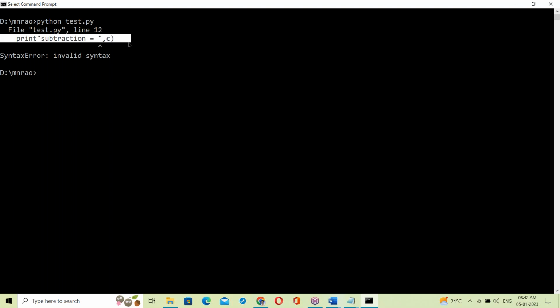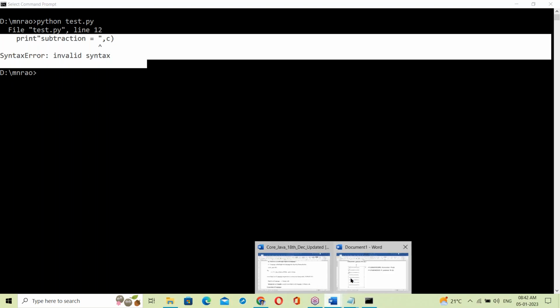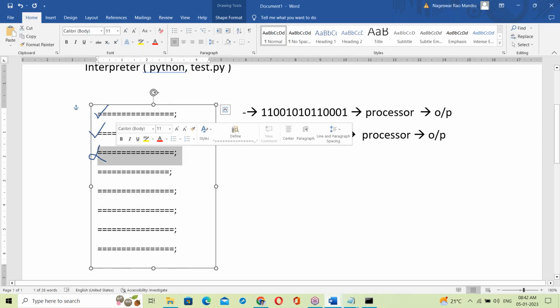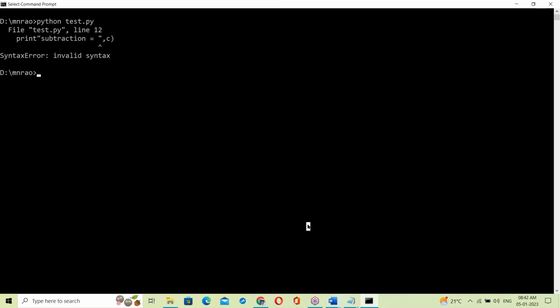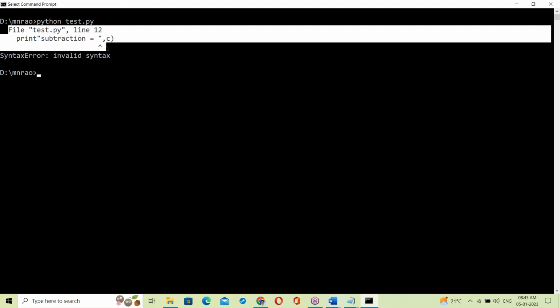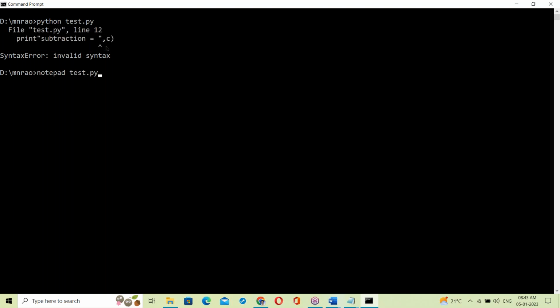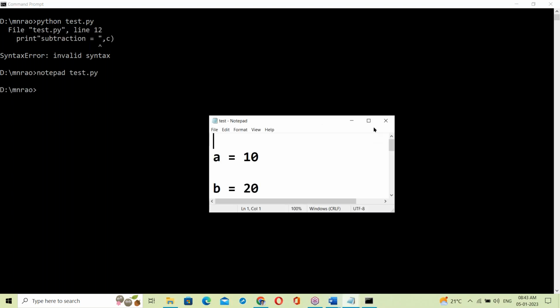Error at the 12th line and stopped. So it's not checking all the lines. The interpreter is not checking all the lines. If any error comes, it simply stops there. That means it shows only one error. Actually, there are three errors, but it shows only one error at a time. So if any error comes, it stops.